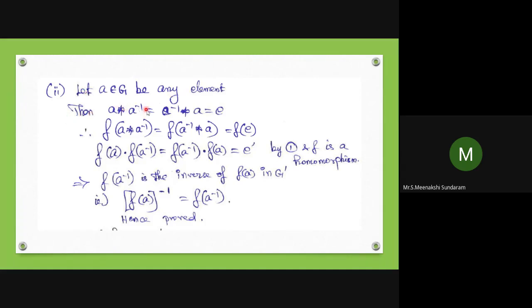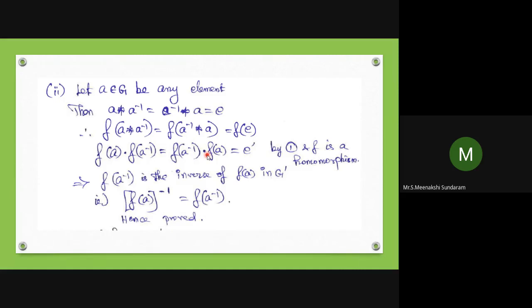Then A star A inverse equal to A inverse star A equal to E. So F of A star A inverse equal to F of A inverse star A equal to F of E. Taking the function on both sides and applying the homomorphism definition, F of A dot F of A inverse equal to F of A inverse dot F of A equal to E dash.